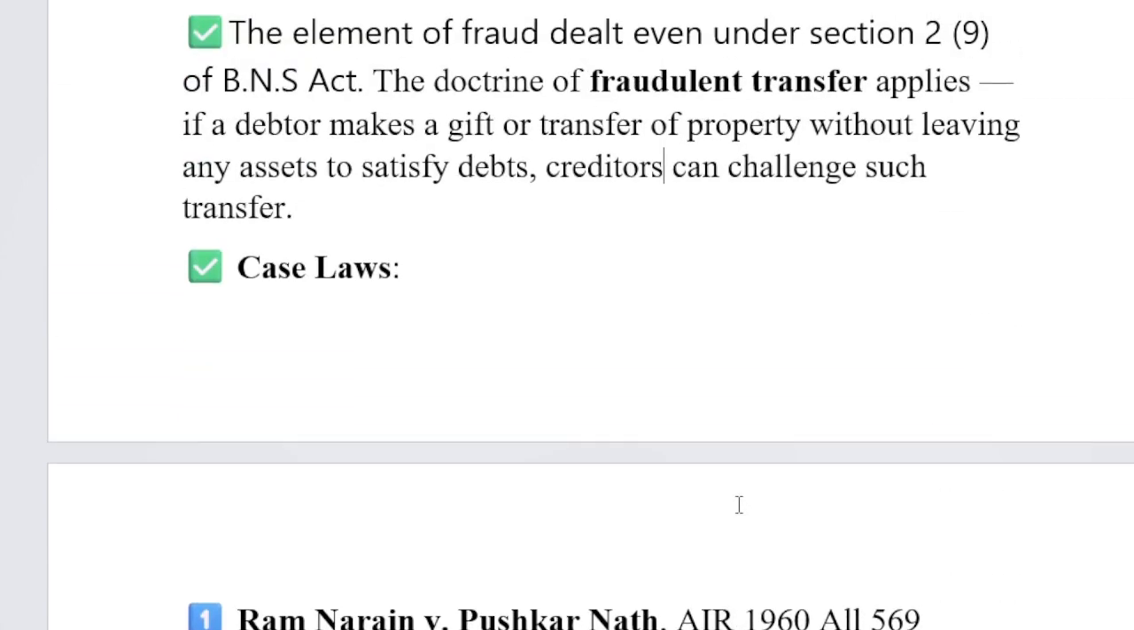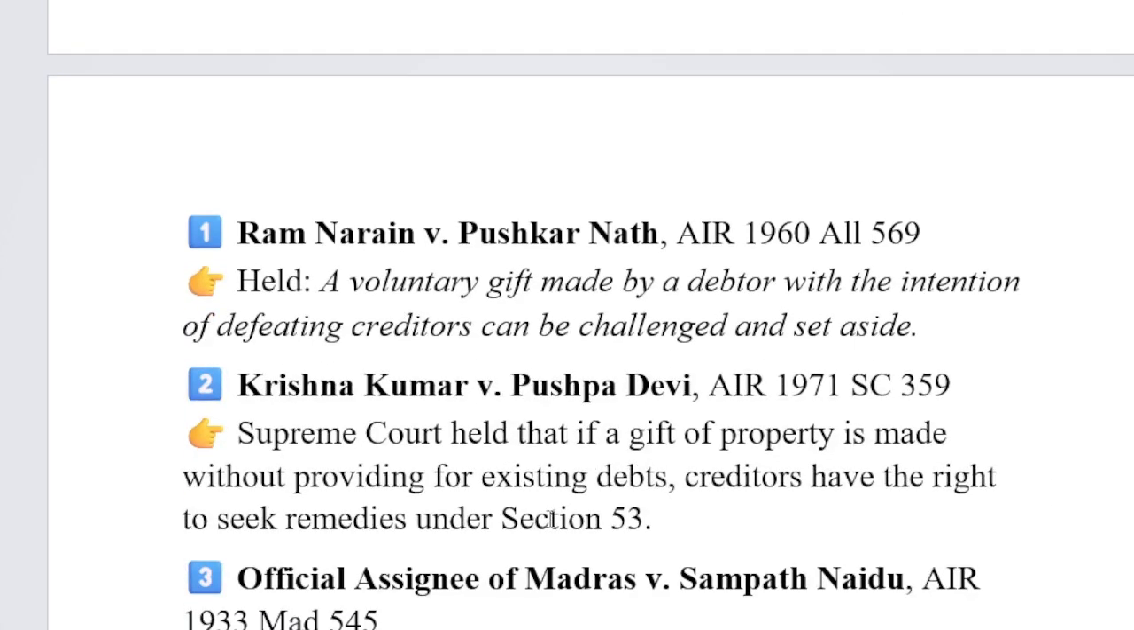Overall, any transfer made to defraud the creditors will be held voidable at the option of the creditor. This aspect has been said in the case of Ram Narayan versus Pushkar Nath also. A voluntary gift made by a debtor with the intention of defeating creditors can be challenged and set aside. Likewise in Krishna Kumar versus Pushpa Devi, the Supreme Court held that if a gift of property is made without providing for existing debts, creditors have the right to seek remedies under Section 53.